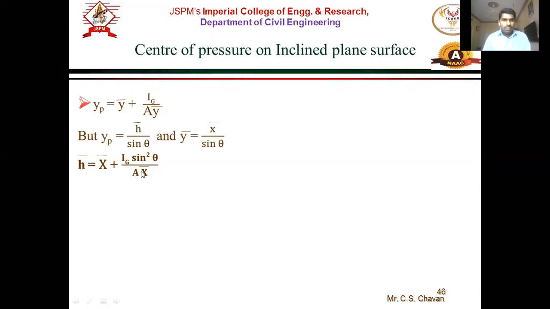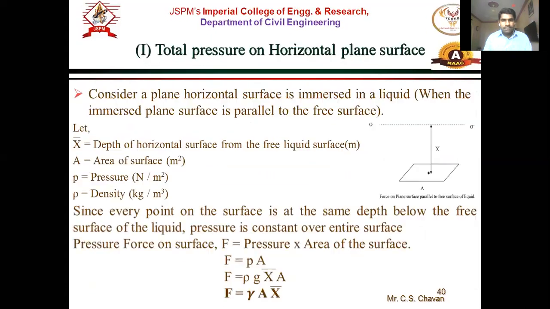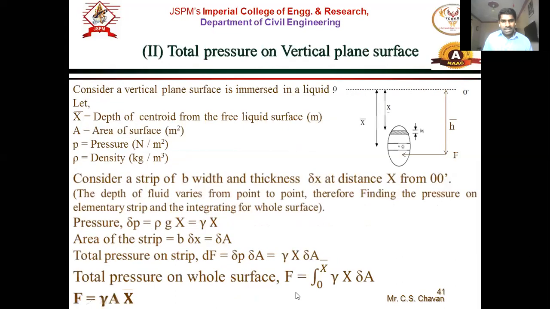Now we will revise the formulas. For a horizontal surface, x bar is equal to h bar, because the pressure is constant. So there is no need for a center of pressure formula; the center of pressure will be x bar itself, right? Only the total pressure force formula is needed, that is gamma A x bar. The same formula applies for a vertical surface, gamma A x bar. Here h bar will be x bar plus Ig upon A x bar.